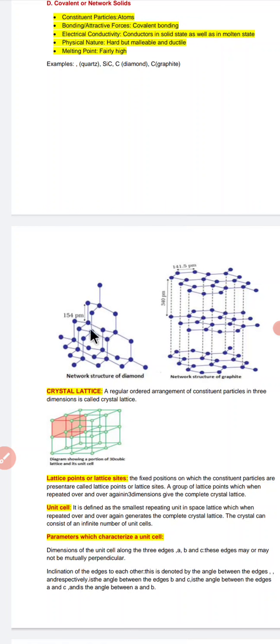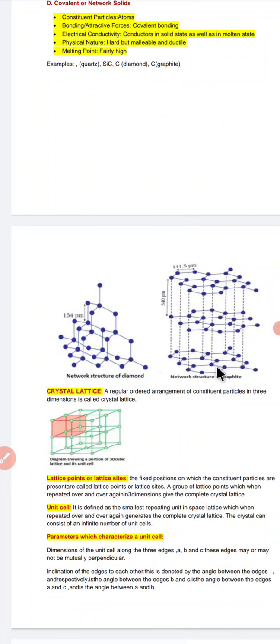It forms a huge network, and thus it is called the network structure of diamond. From this figure, the bond length is 154 picometer, which is a simple carbon-carbon single bond.